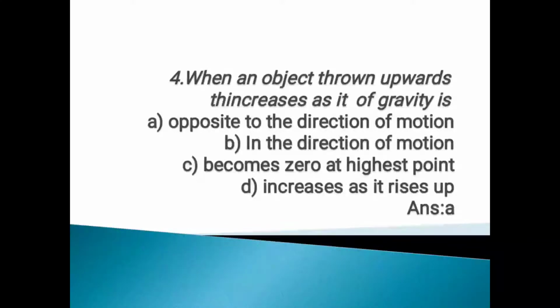Next question. Here 4 options are given. You have to choose the correct one. Our question is, when an object is thrown upwards, the acceleration due to gravity is: will increase, opposite to the direction of motion, in the direction of motion, become 0 at the highest point, or increase at the rise. You know that if we are throwing upwards, I already told that if it is coming downwards, the gravity will be positive, and here the object is thrown upwards, so it will be opposite to the direction of motion.